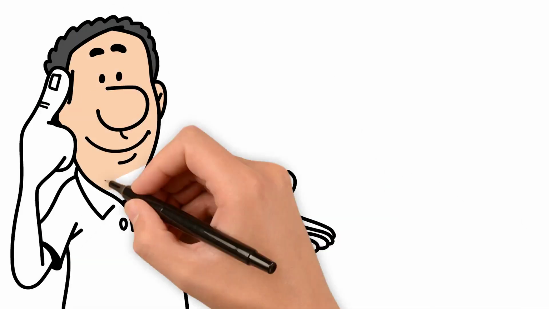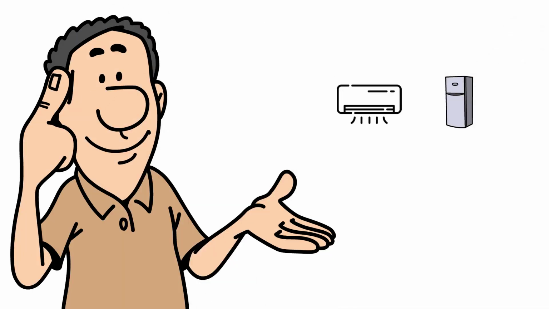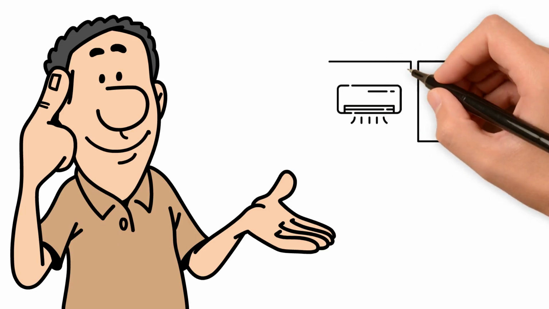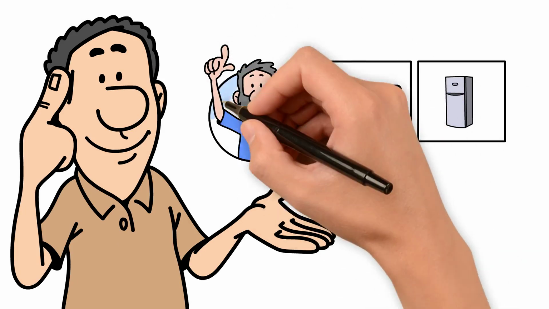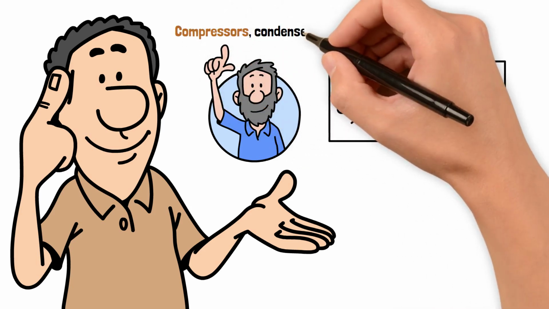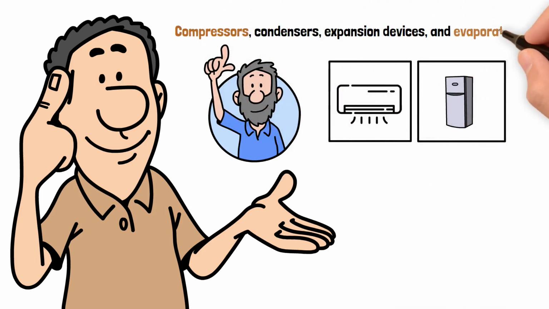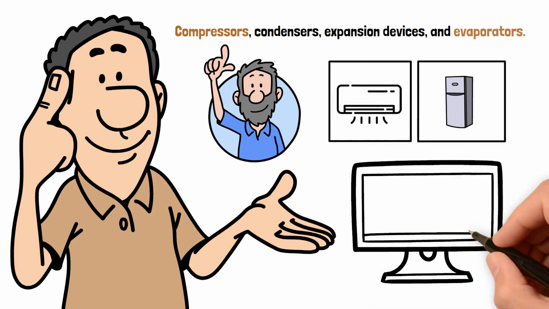Now that you understand the intuition behind refrigeration and air conditioning, the next natural step is to explore the vapor compression cycle in detail, where we break down compressors, condensers, expansion devices, and evaporators. And that's exactly what we'll cover in the next episode.